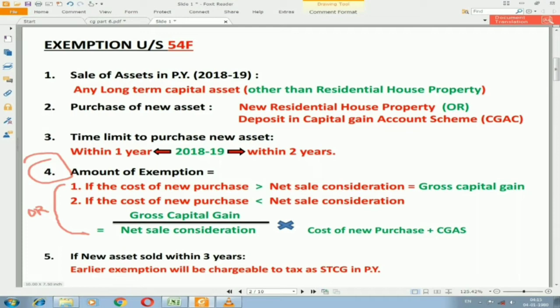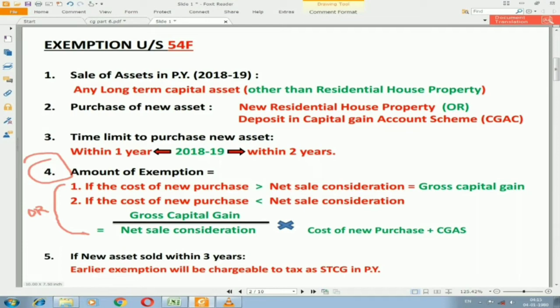If the cost of purchase is more than net sale consideration, then whatever amount of gross capital gain we got will be the exemption. If the cost of new purchase is less than the net sale consideration, then we need to use the formula: gross capital gain divided by net sale consideration into cost of new purchase. If they have made a deposit, that will be added to it. Let us start with the calculation of exemption.